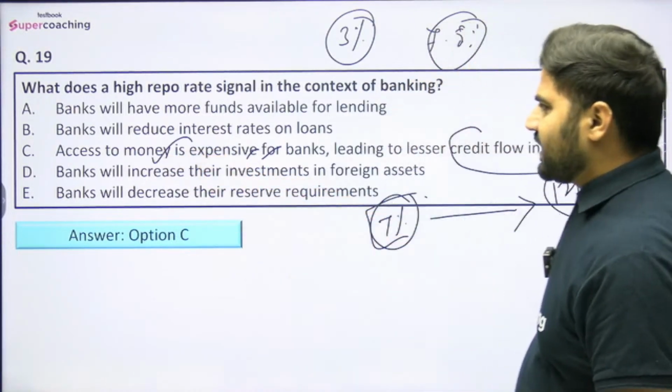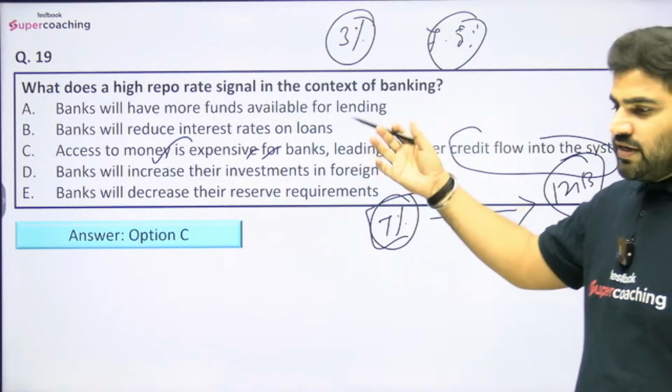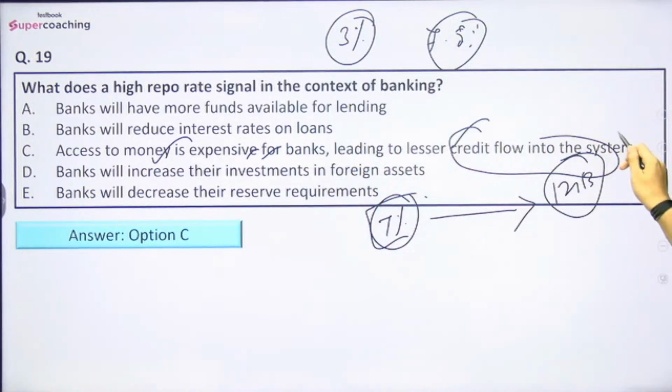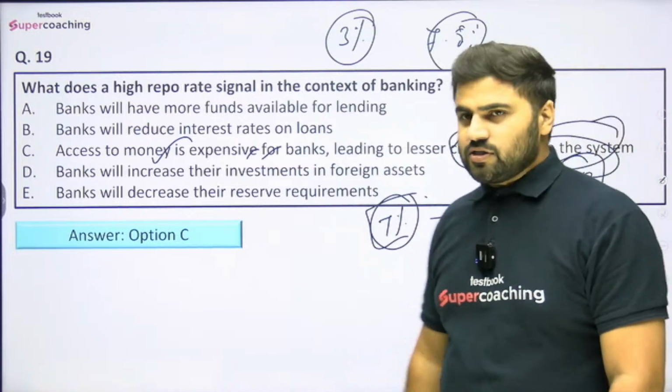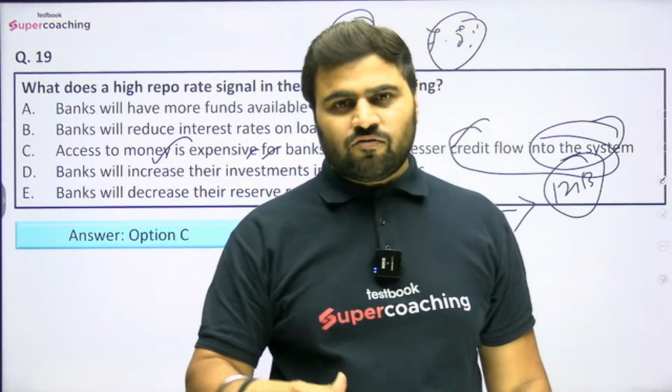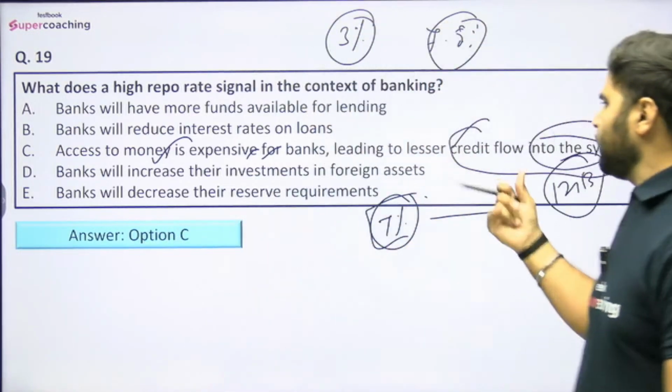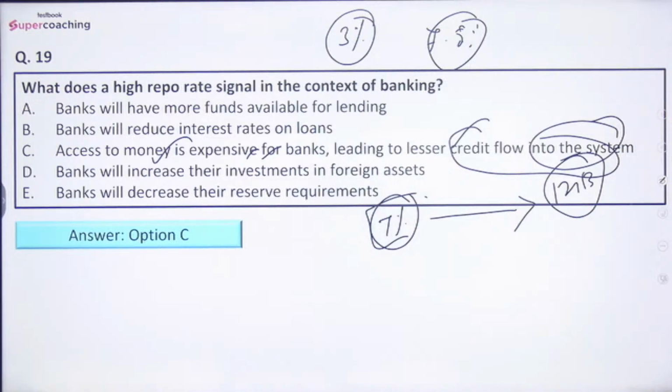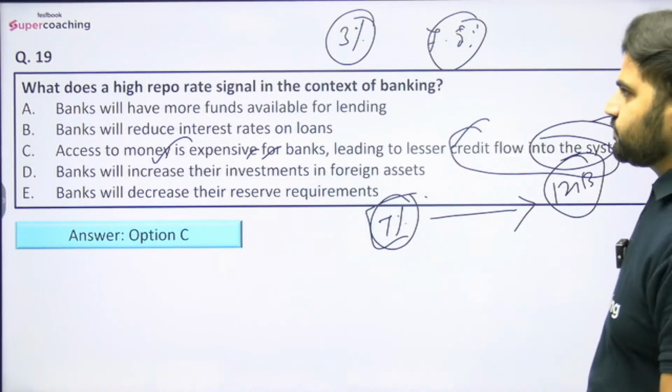That is, access to money is expensive for banks because the interest rate is higher here, leading to lesser credit flow into the system. So banks will avoid taking loans from the Reserve Bank of India, and that will lead to lesser credit flow into the system. Okay.